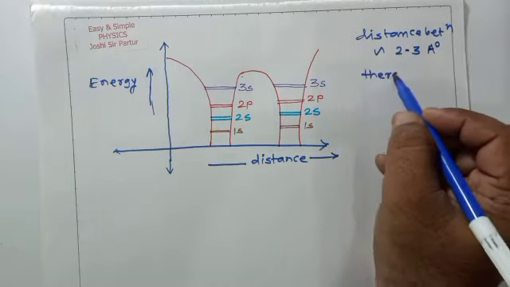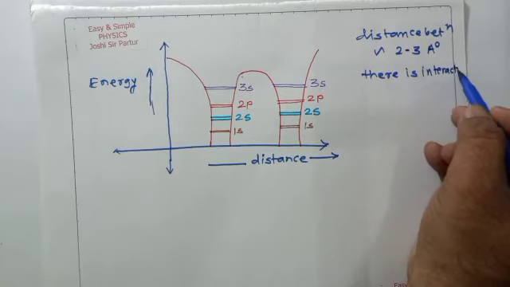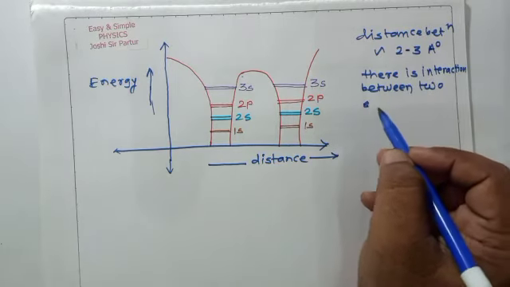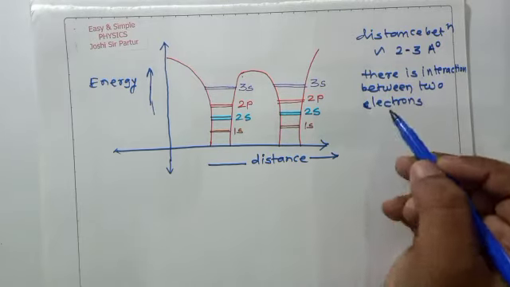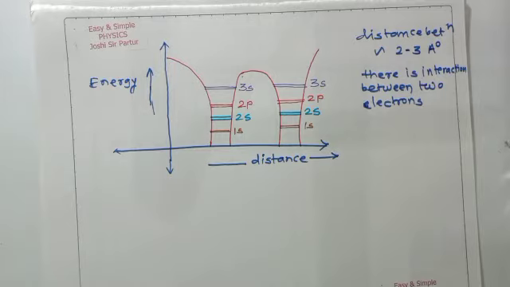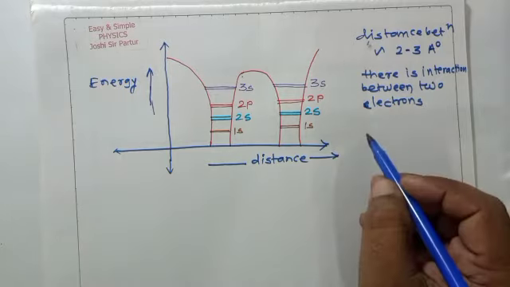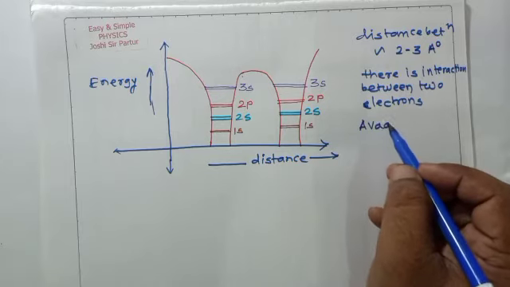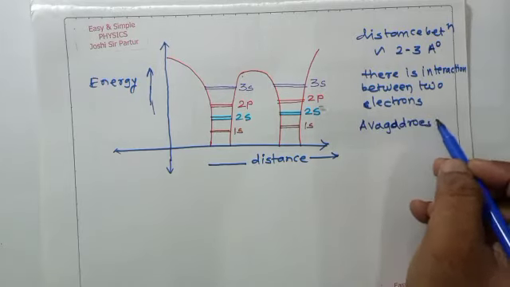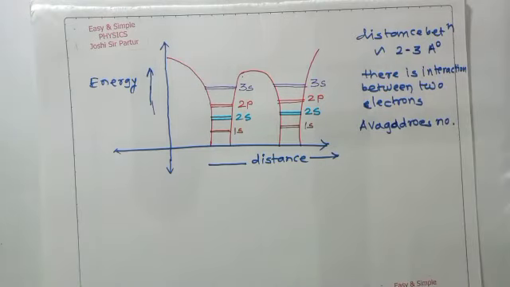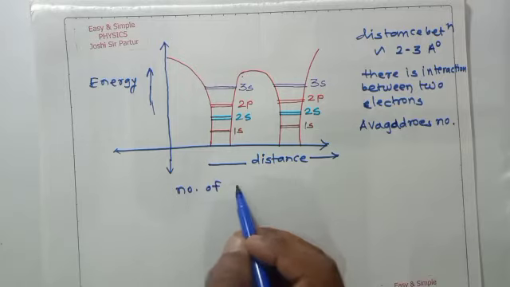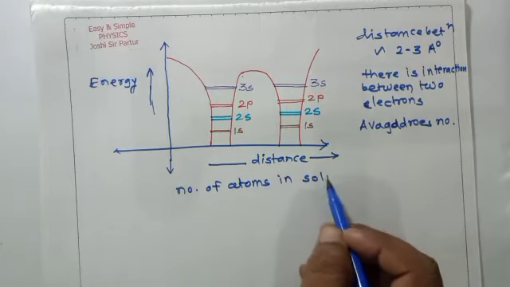Each electron energy level splits into a large number of sublevels, of the order of Avogadro's number, because of the number of atoms in solid sodium.